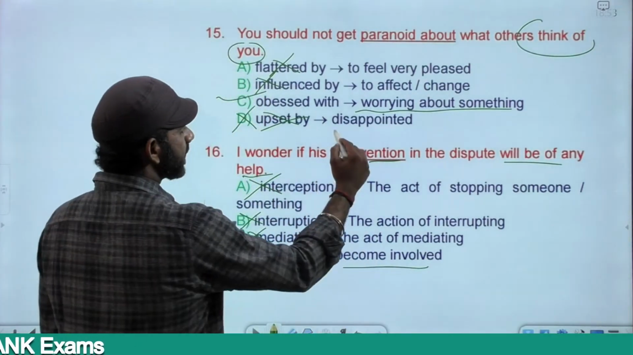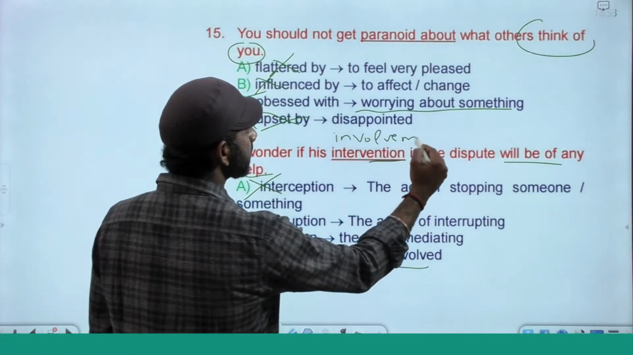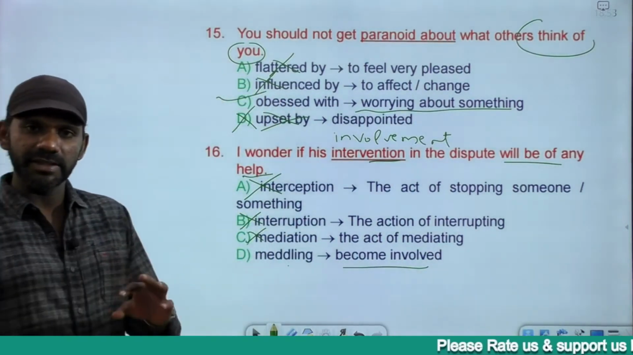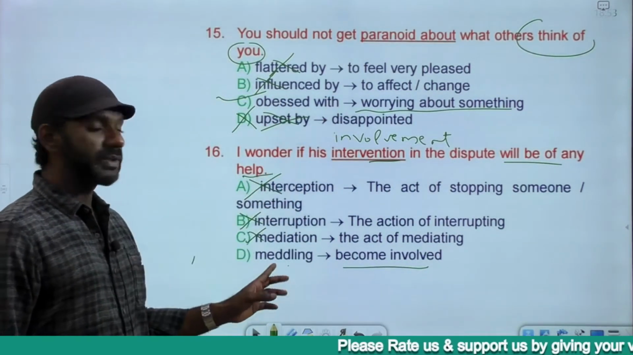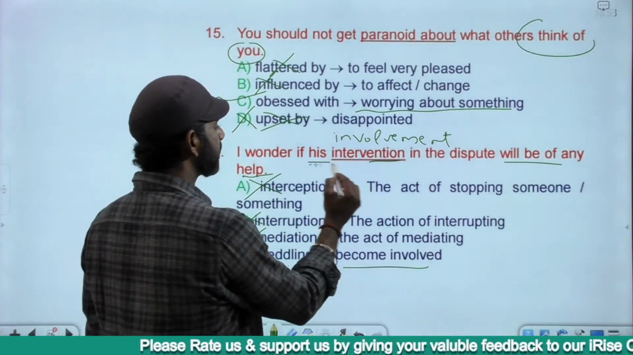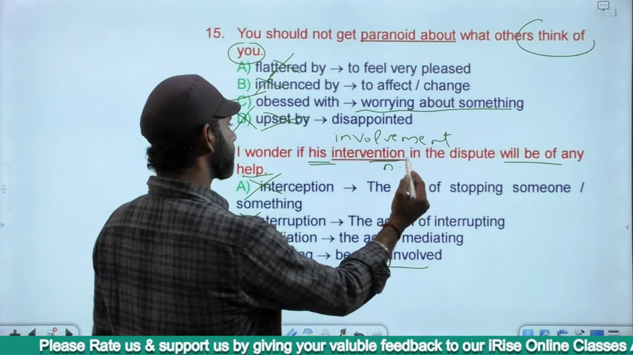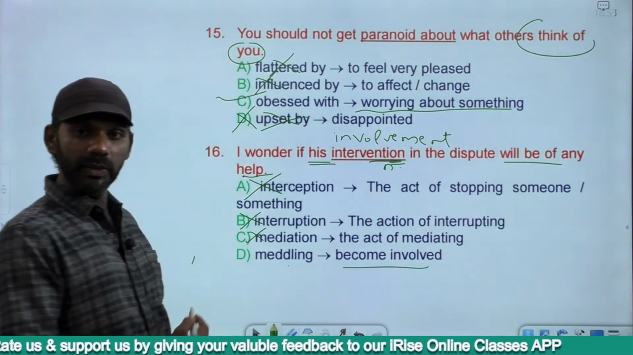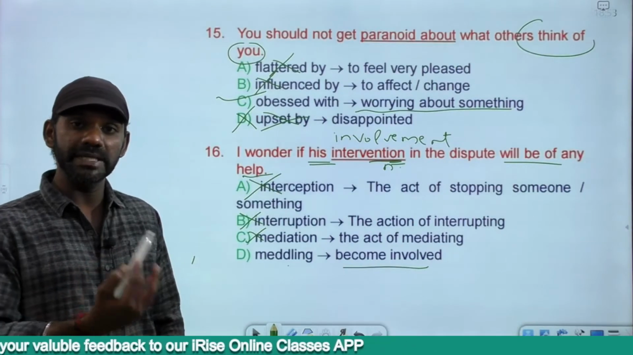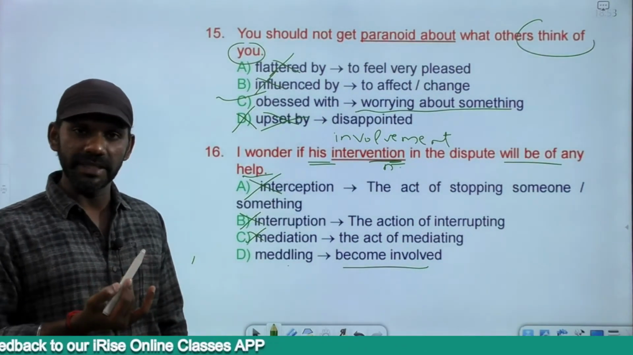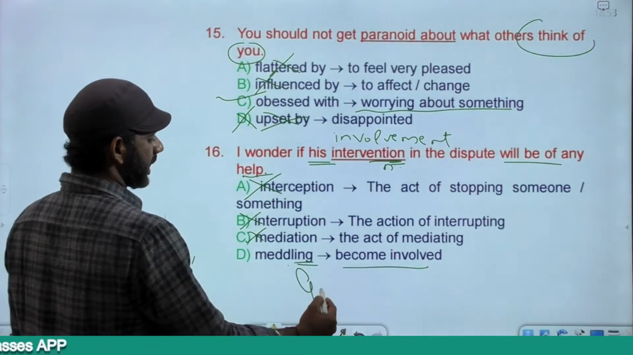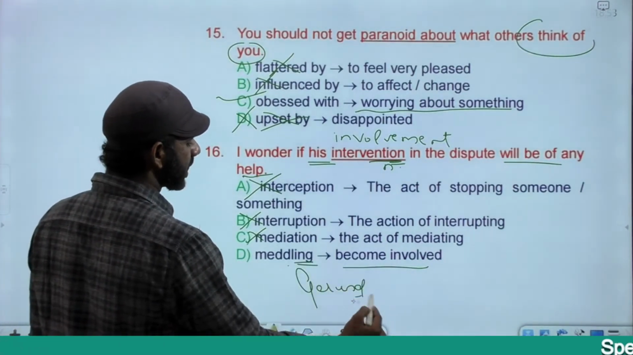I wonder if his involvement in the dispute will be of any help. That is the meaning of the sentence, and that meaning comes with the word meddling. An ing word acting as a noun. His is a possessive pronoun. Intervention must be a noun. It's an ion word. So the word that we use to replace the word intervention must also be a noun. His meddling is an ing word. An ing word acting as a noun is called a gerund.